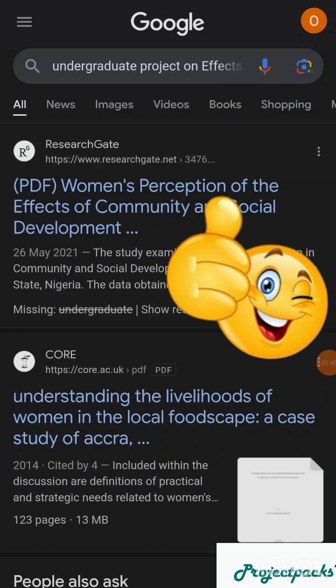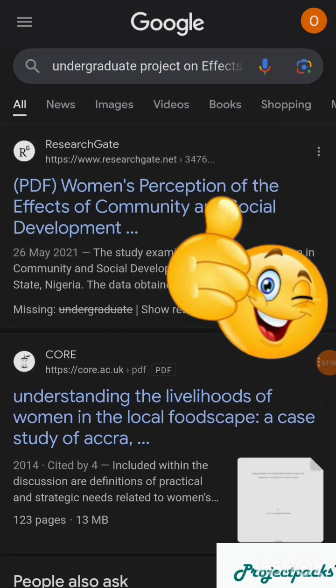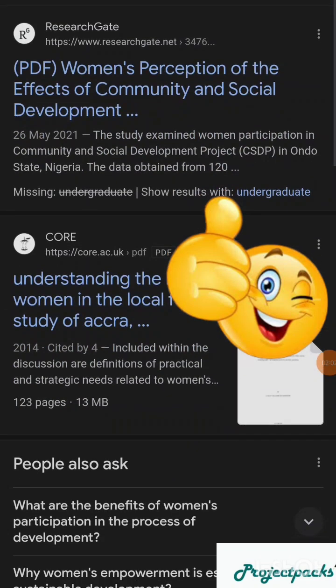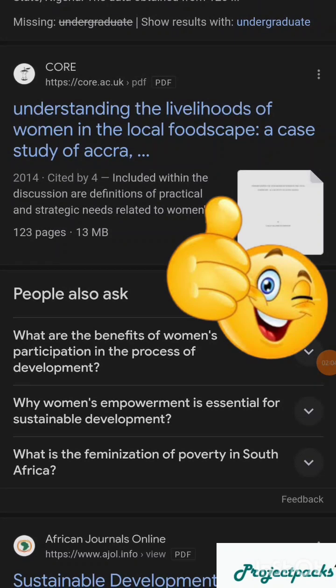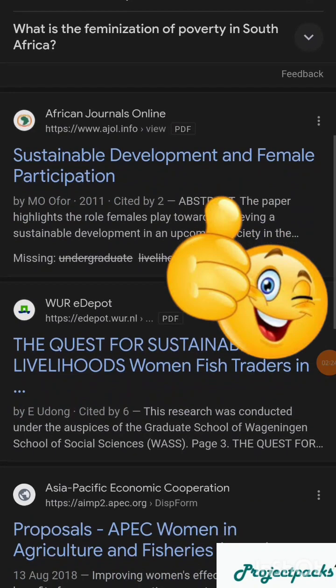Sometimes if you copy your project topic and paste online, some people have done it before. So what you have to do is, for example, go online. You can put undergraduate project on women participation in agriculture, or you specifically mention the crop to narrow it down. If it is maize, if it is sugarcane, if it is any other thing in the agricultural value chain that you know women also are doing such business, you can just type it there. When you type it, you have, okay, you have sustainable, you have the quest for sustainable.